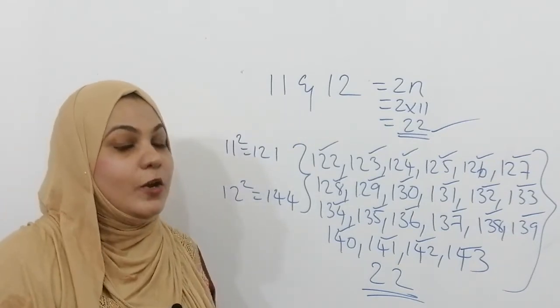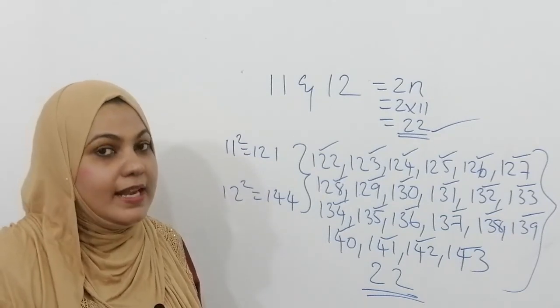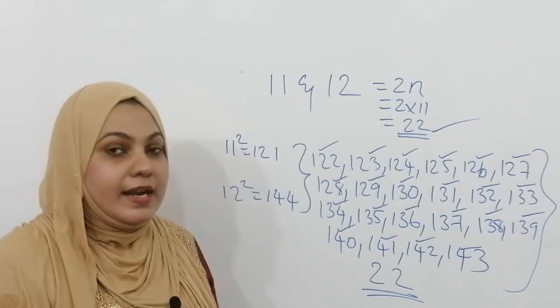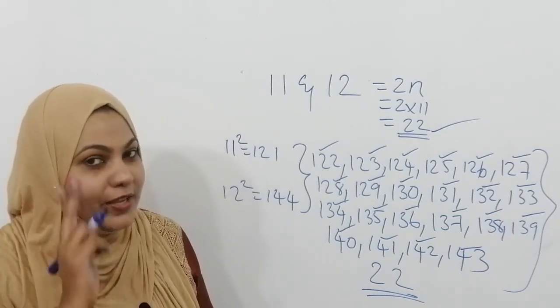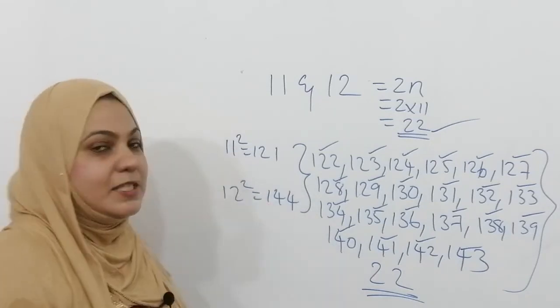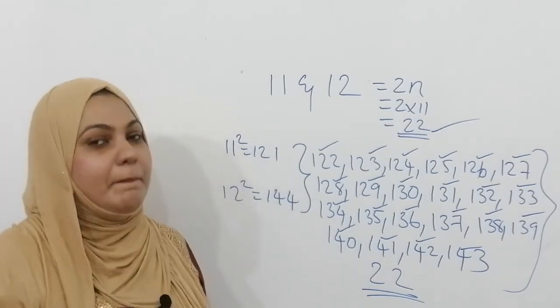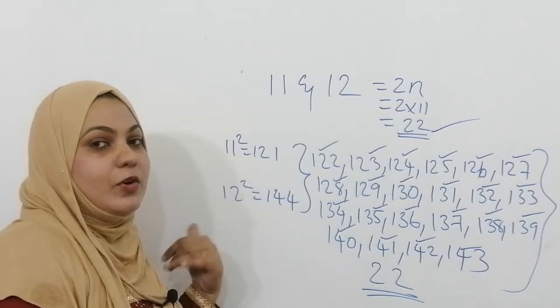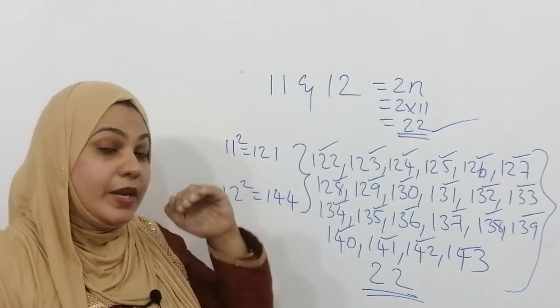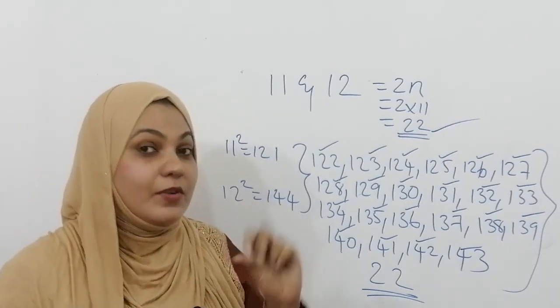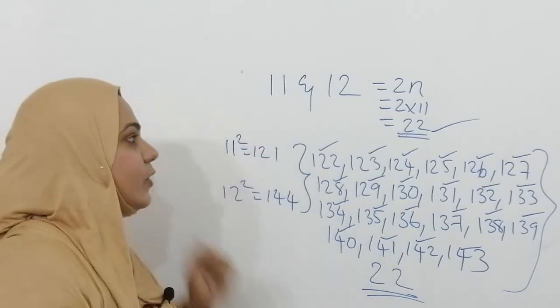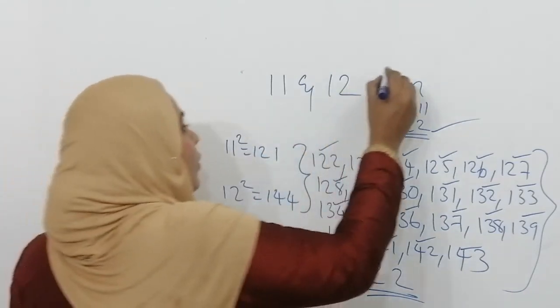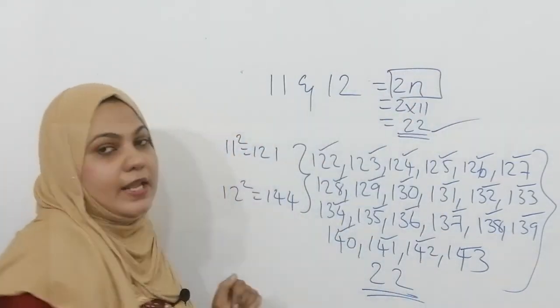What we discussed today is non-perfect squares. We know that non-perfect squares we can't express as the product of two equal integers, and they are present between the perfect squares. One more question we also answered: how many non-perfect squares exist between two consecutive perfect squares? That we learned through a small formula, that is 2 into the smaller number.